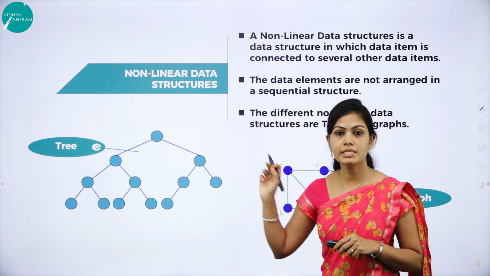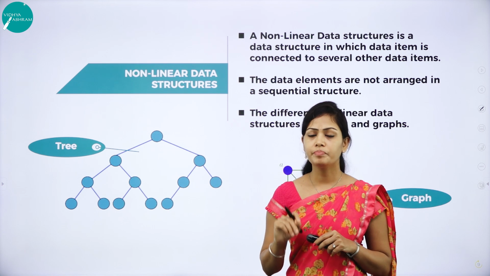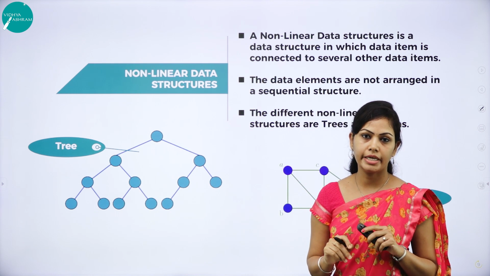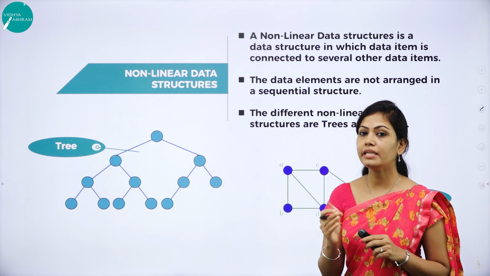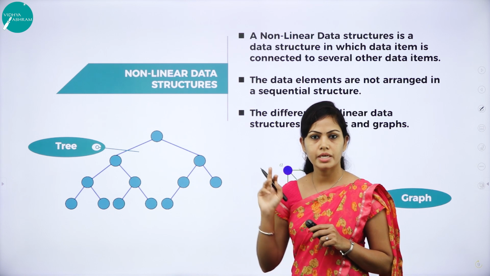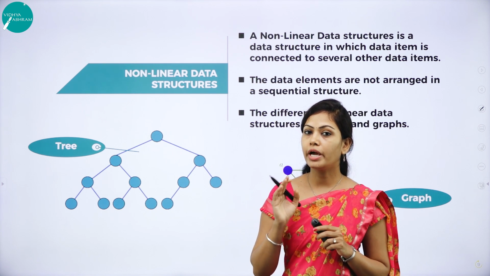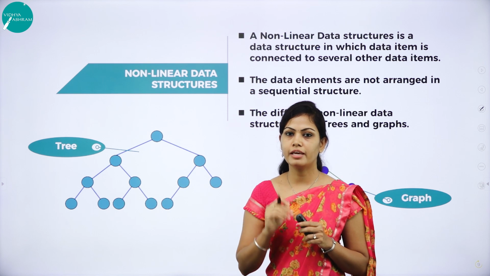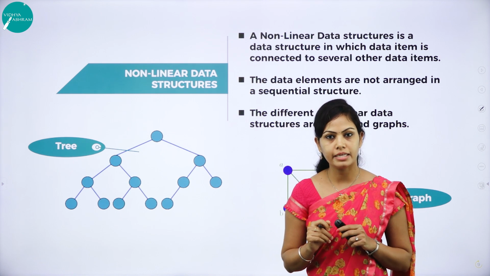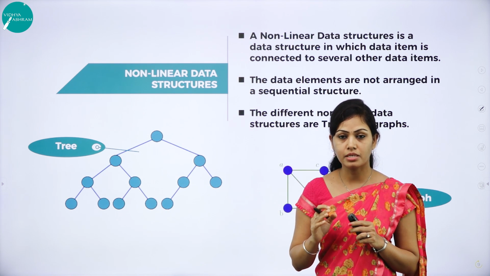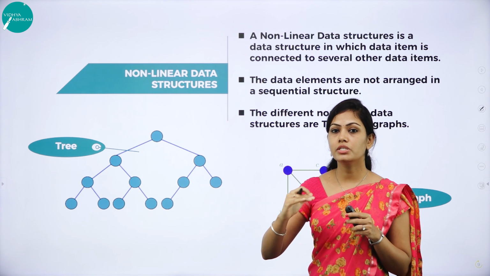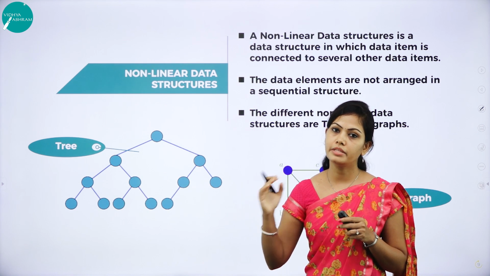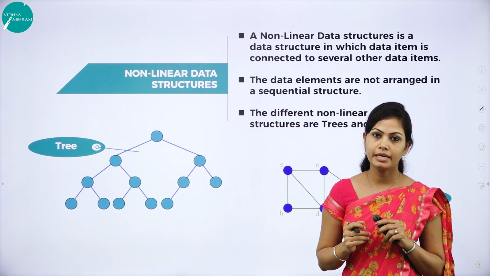The next topic is non-linear data structure. Why is it called a non-linear data structure? Because the elements are not arranged in a sequential order. In a non-linear data structure, all the data are arranged in a random manner. Then we can call it a non-linear data structure.